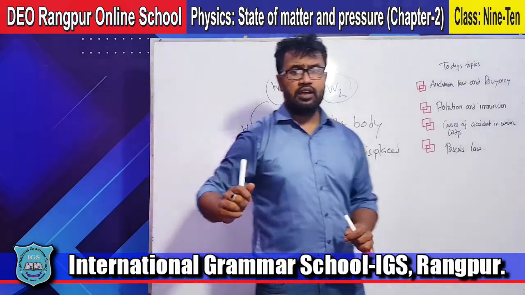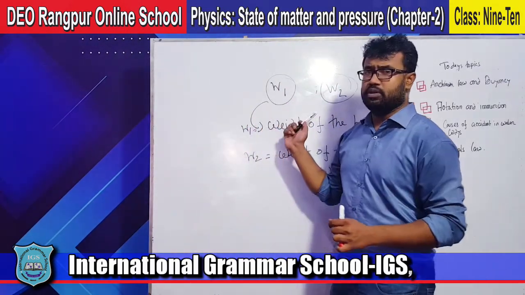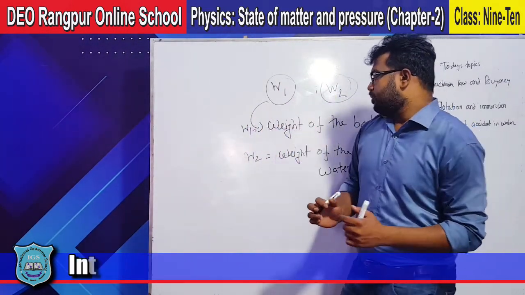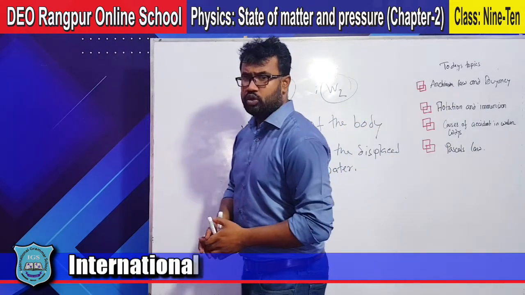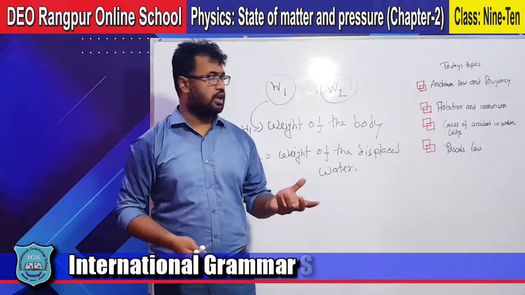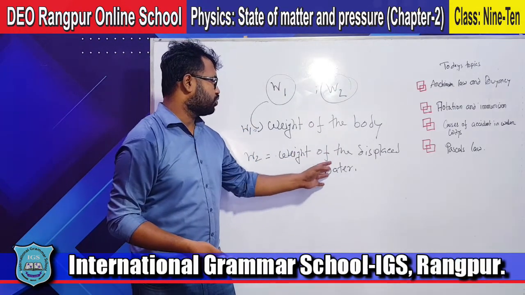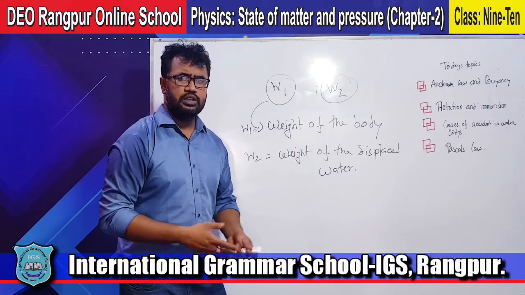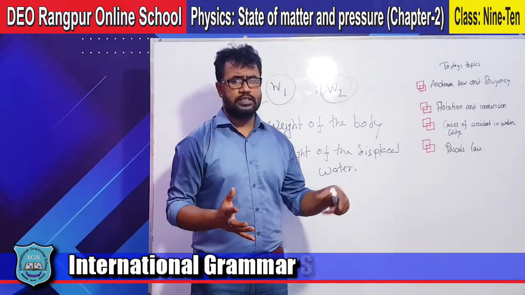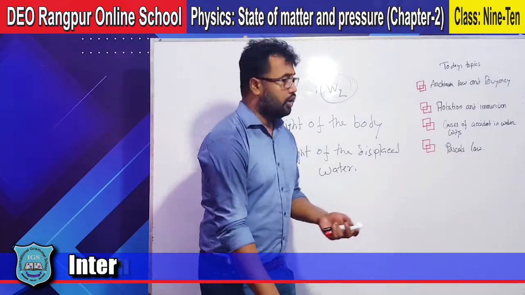So W1 is the weight of the body which can be immersed or floated, and W2 is the weight of the displaced water, the amount of water which can be displaced.